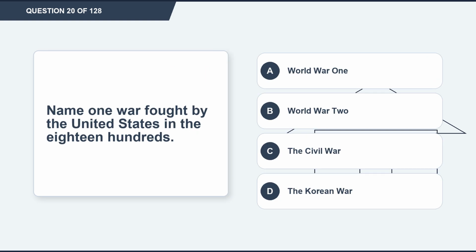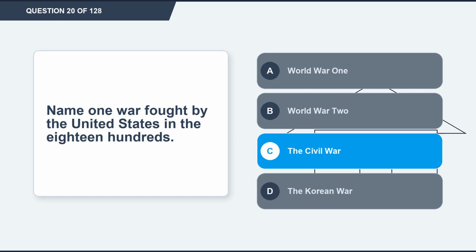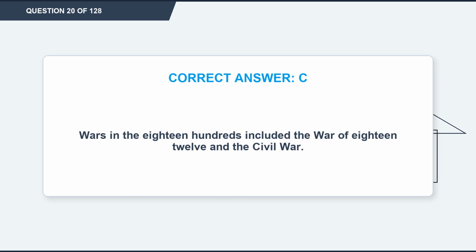Question 20. Name one war fought by the United States in the 1800s. Option A, World War I. Option B, World War II. Option C, the Civil War. Option D, the Korean War. The correct answer is option C, the Civil War. Explanation: wars in the 1800s included the War of 1812 and the Civil War.